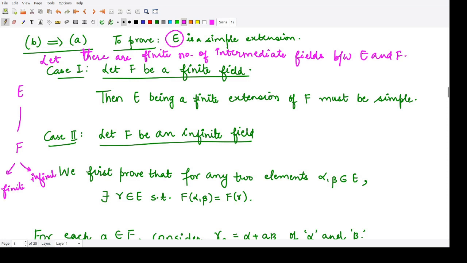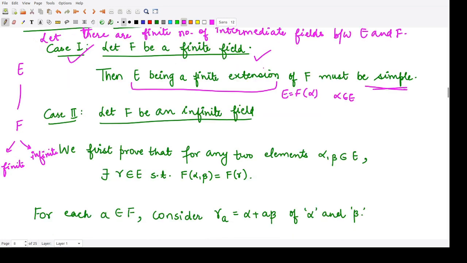Whenever F is finite, in this case 1, because E is given to be a finite extension in the hypothesis of the theorem, being a finite extension, it should be simple. According to the result that we have, E could be written as F adjoined with some element alpha, where this element belongs to E. So this is the theorem, and by this theorem this part is clear.